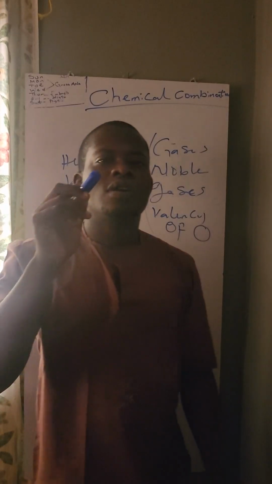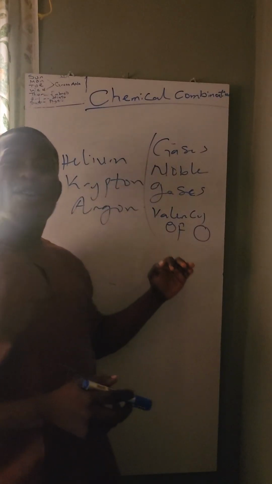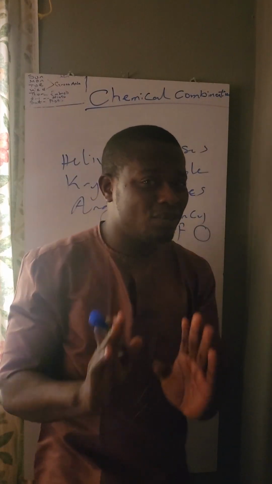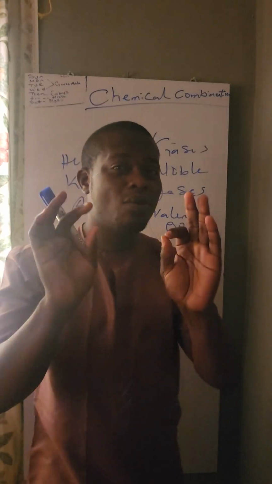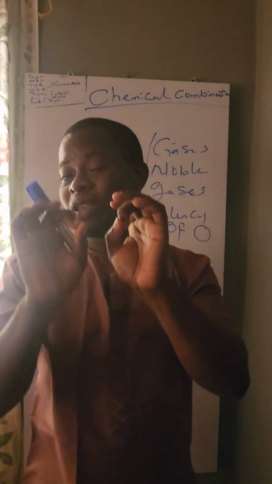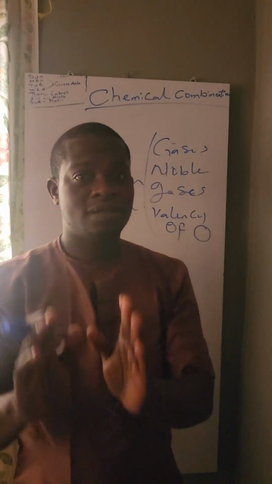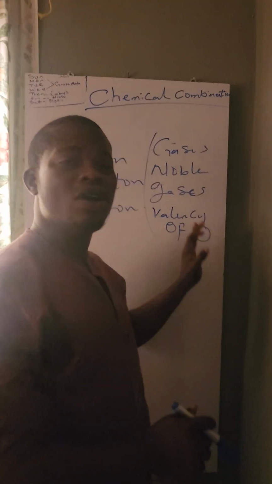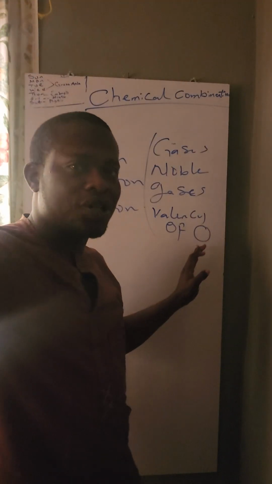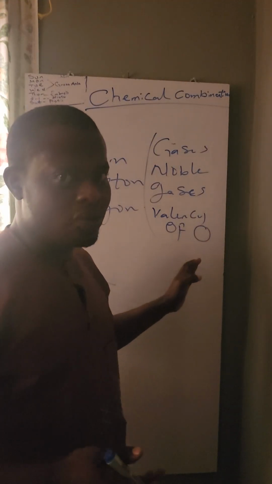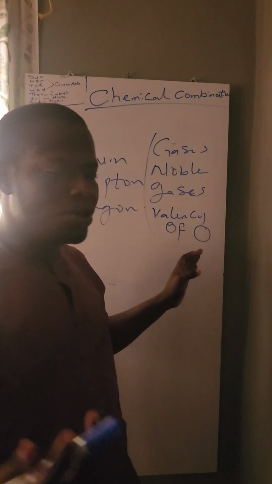So now, only the noble gases are stable, and they are what we call group 0 or group 8 of the elements in the periodic table, and their family name is what? Noble gases. When you get to higher chemistry class, you understand more of the periodic table, and probably this time as well we might do the periodic table.